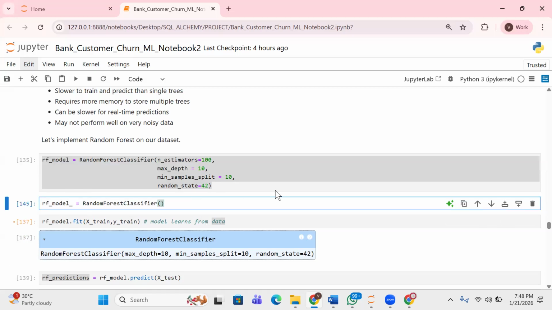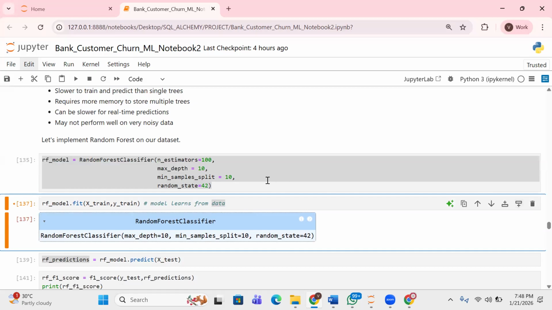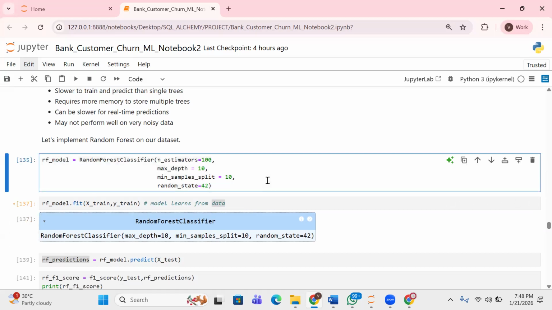Now the thing is, for each of these parameters, they already have their default value, right? So whether you pass in something or not, it is still going to work. The reason why you're passing in a value, remember, is why it's called hyperparameter tuning. I look at this value, I used 100, look at the results, it's not so good. You go back, change the value, which is why it's called hyperparameter tuning. It's like you're tuning the value, right?